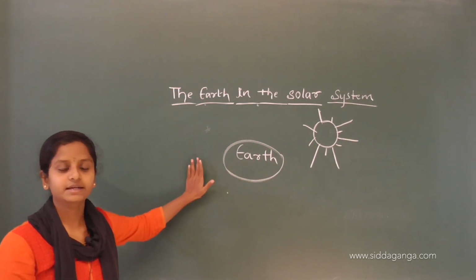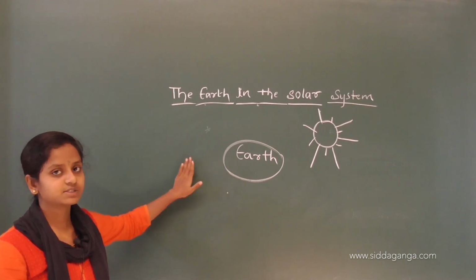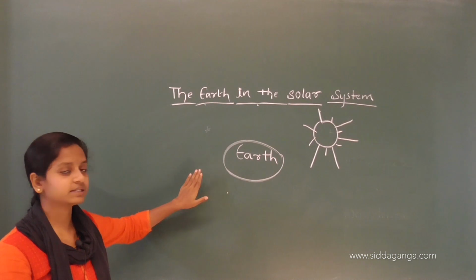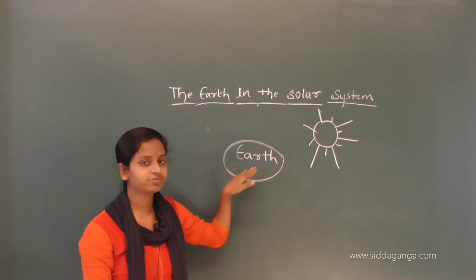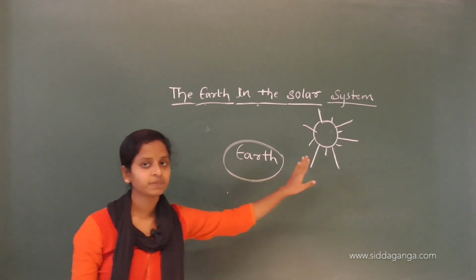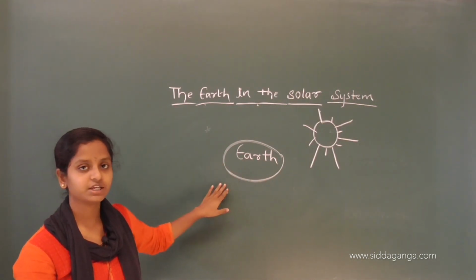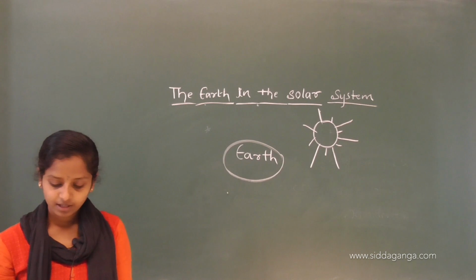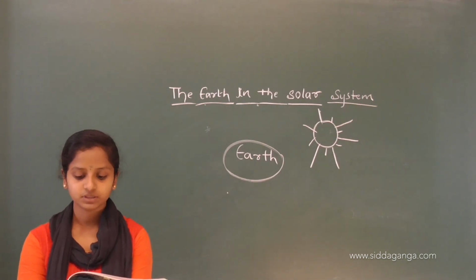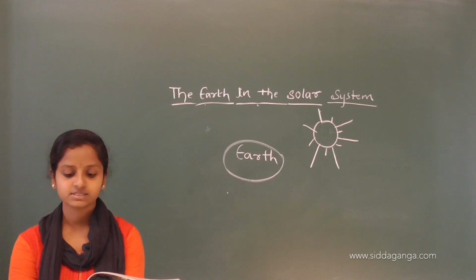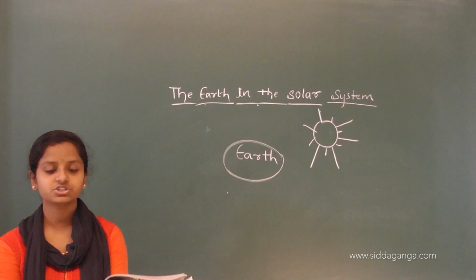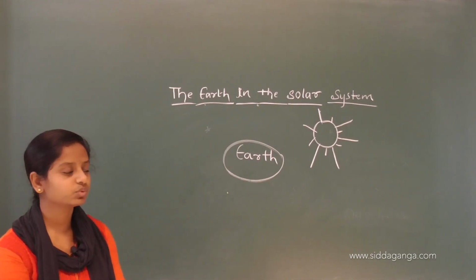This earth doesn't have its own heat or light, but it receives light from the nearest star, that is the sun, and then it will shine. If you look at the earth from a great distance, say from the moon, it will appear to be shining just like the moon.